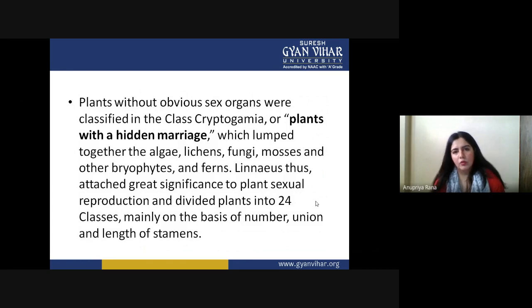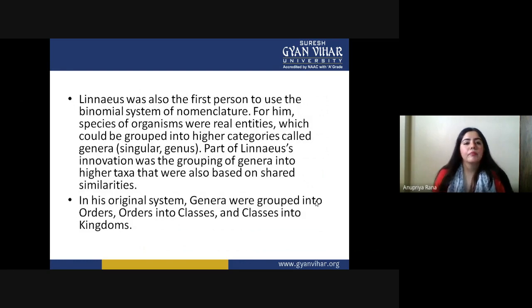The main focus was on how many stamens are present, their union, whether they are connected or separated, and the length of the stamens. That is also an important point in the whole classification by Linnaeus.